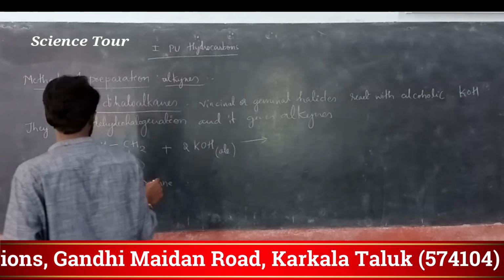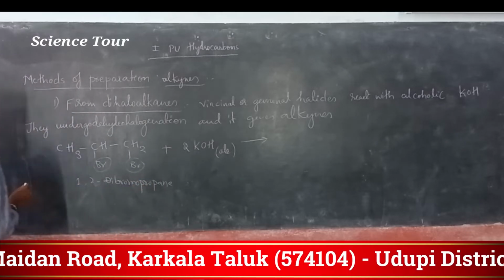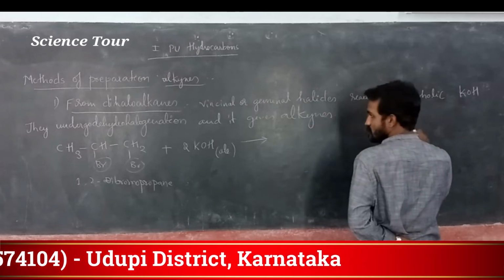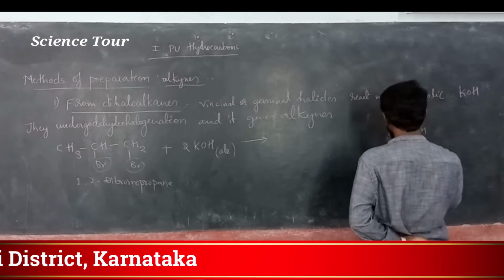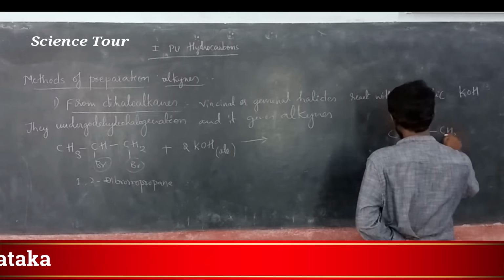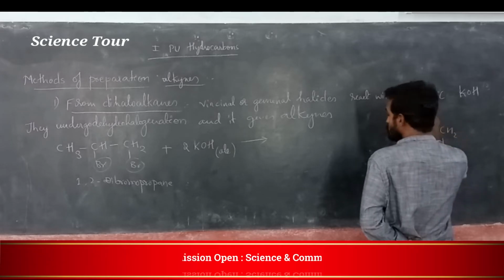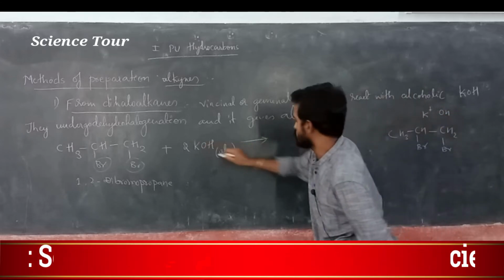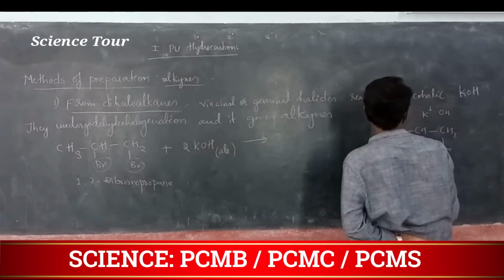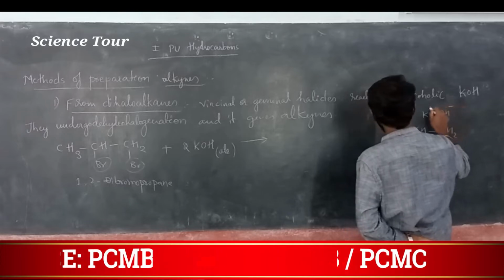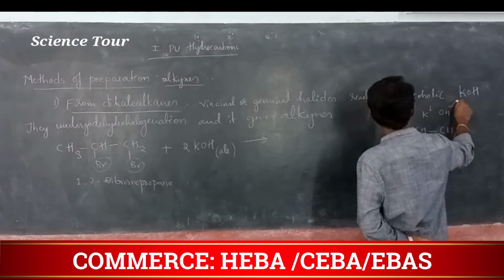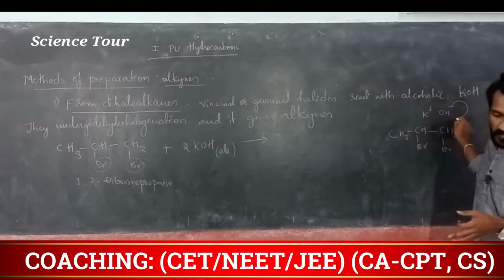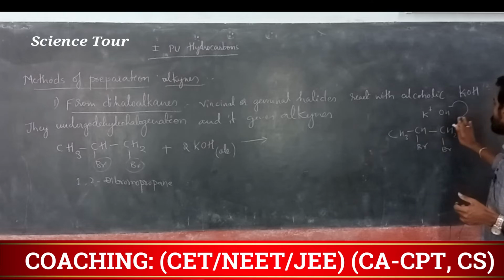How does it remove? I will write it here, just for your knowledge, no need to write it in your notebook. Since 2KOH is used, 2 K plus and OH minus are there. First I will show you K plus and OH minus, and the OH minus comes and attacks this particular position. I will show you, my dear students.